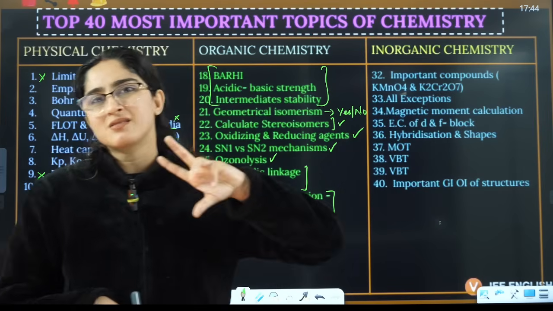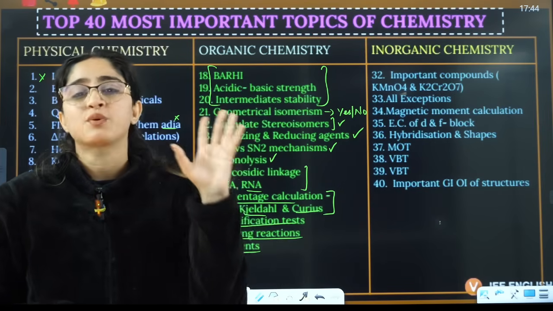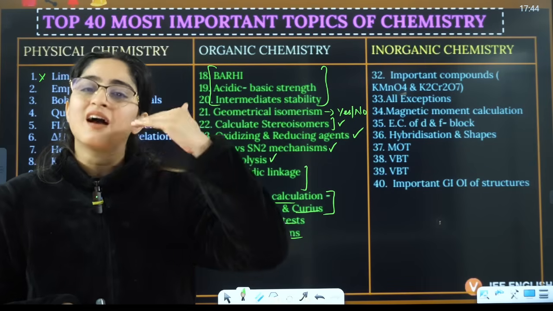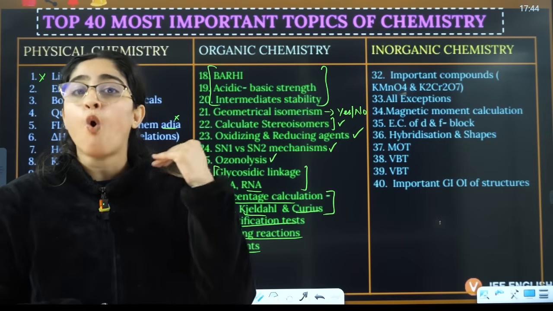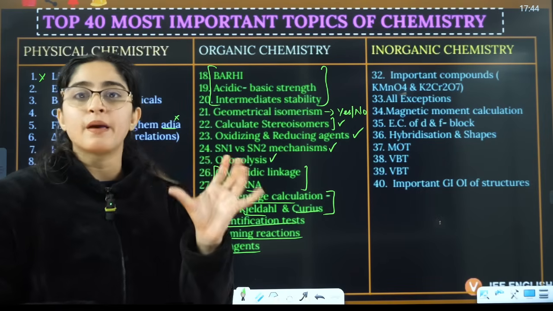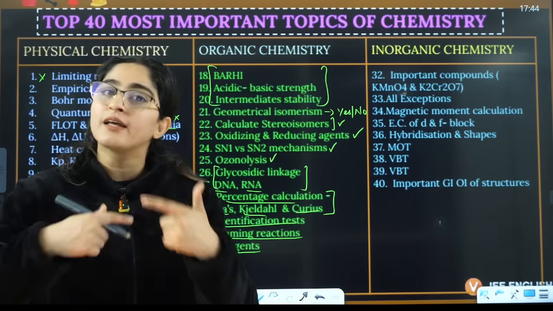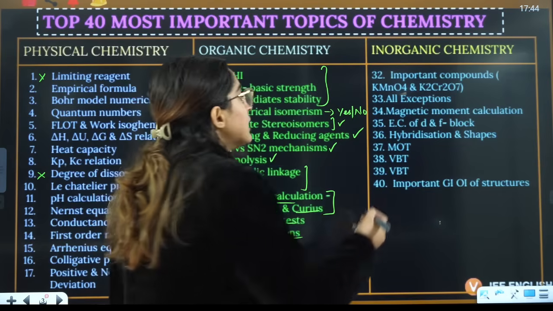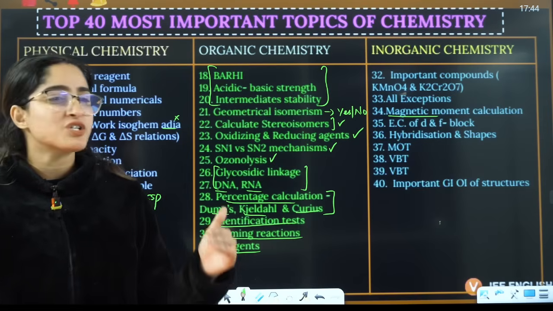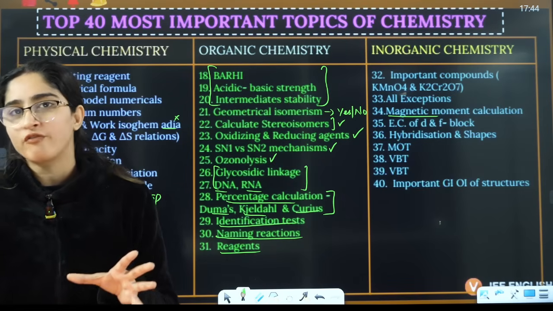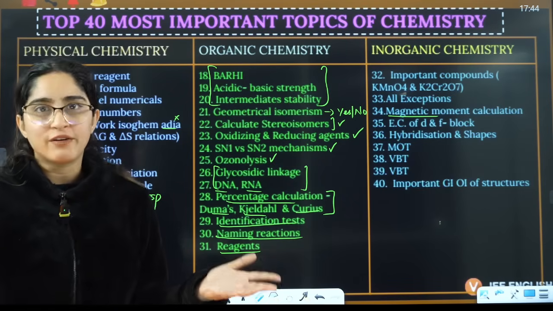In d-block chemistry, you don't have to learn all the trends. Just learn the trends which are repeated again and again. You don't have to learn all the exceptions either. Just remember the important exceptions that they are repeating in PYQs, right? Then magnetic moment, very easy questions. You just have to know the electronic configuration of the d-block and you are set for that, right?